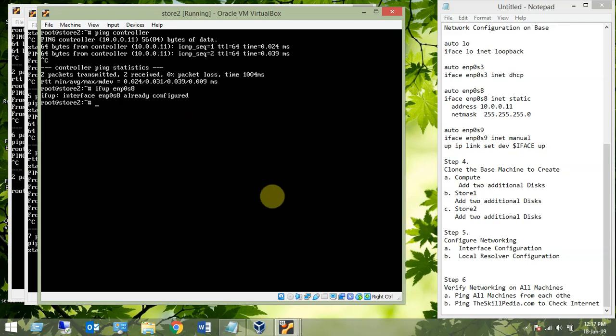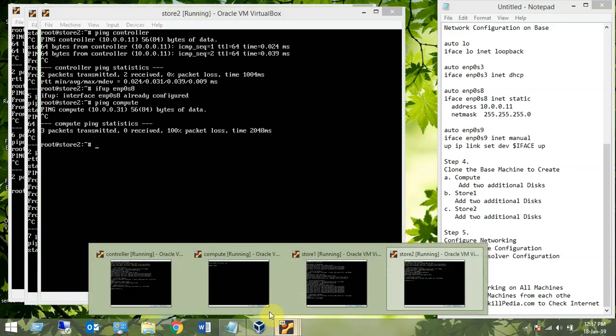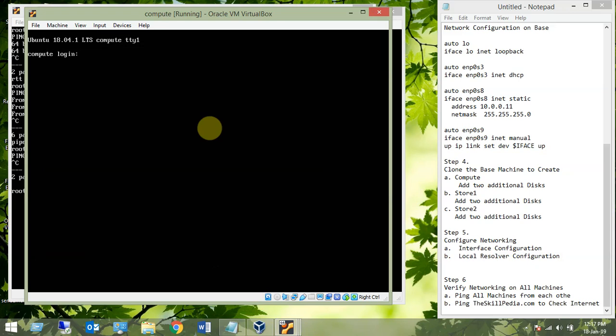Now let's look at the compute. Ping compute, we are not able to ping compute. So let's look at the compute problem. The problem is still there. It might be a similar problem on compute also. Let's take a look. So there's a typing mistake.